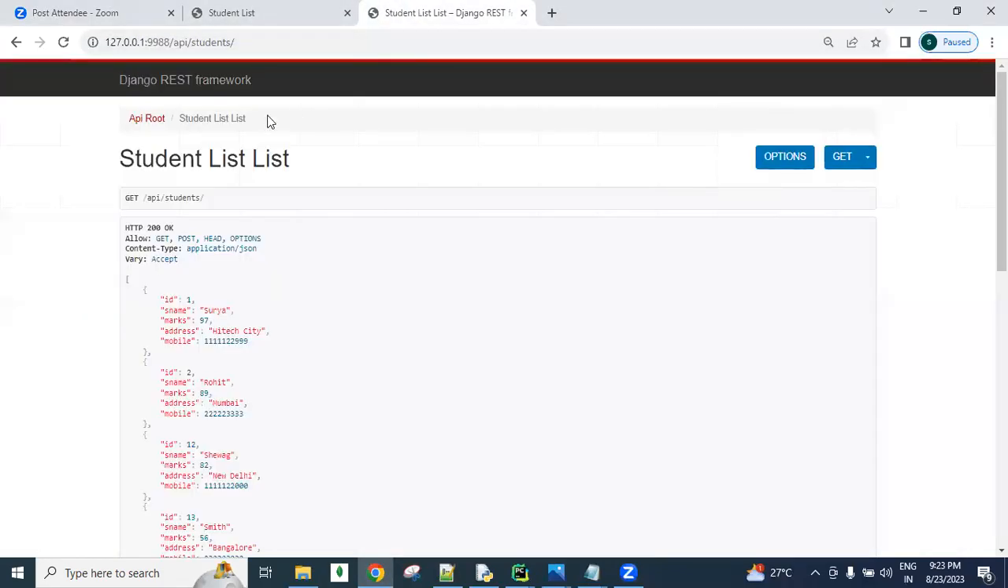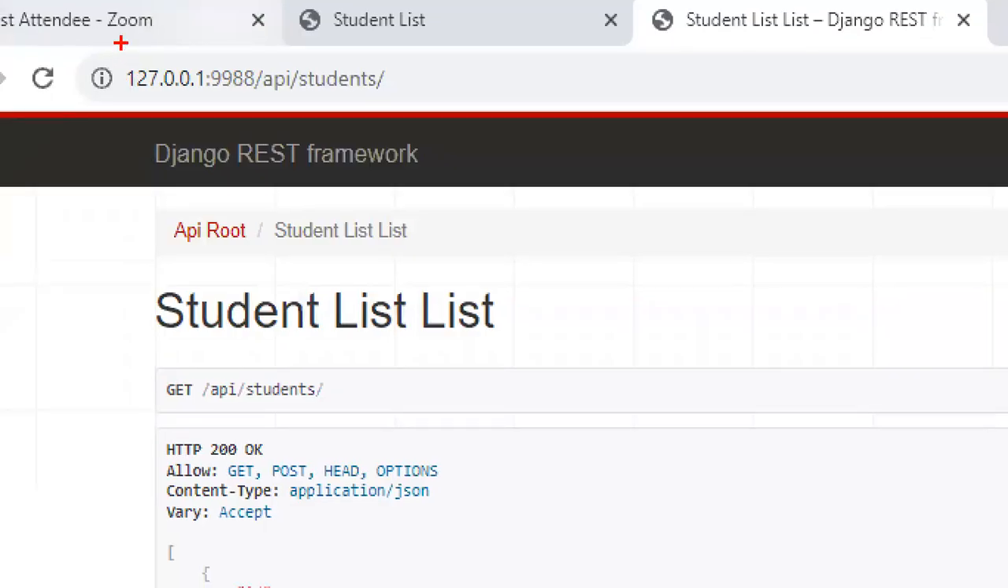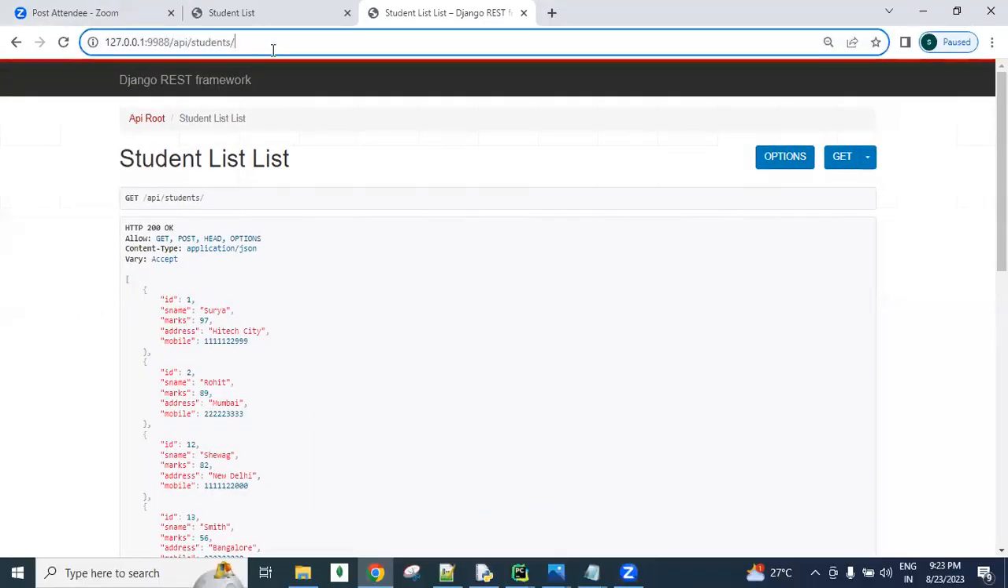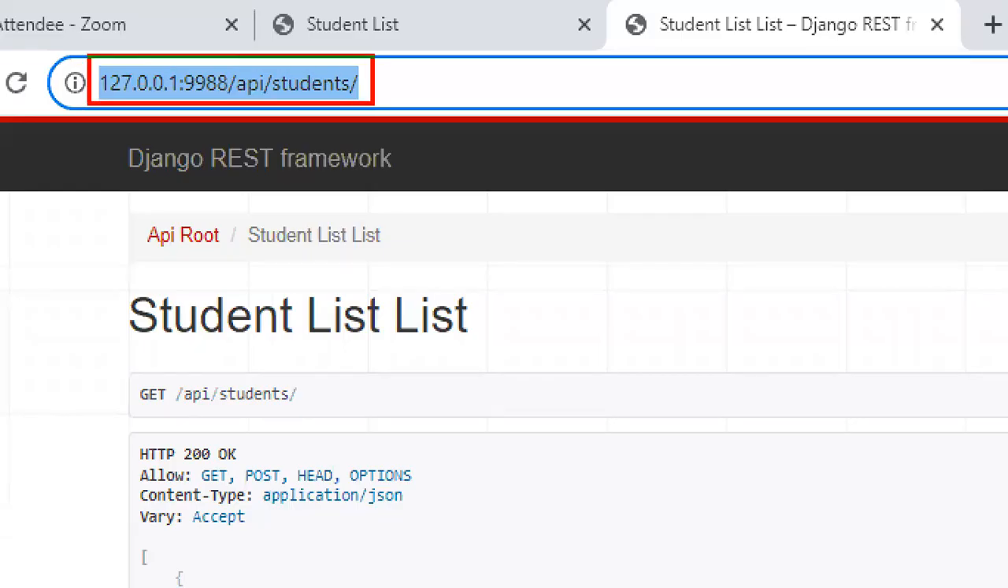This is my browser. In this browser, I sent one API request. This is my API URL, which I already designed and used here. So this is a URL, guys. API is nothing but one of the URLs only. Remember, from the browser we can send this API request.